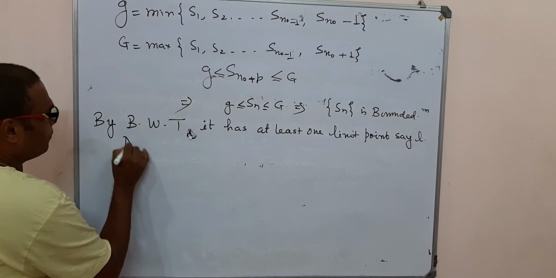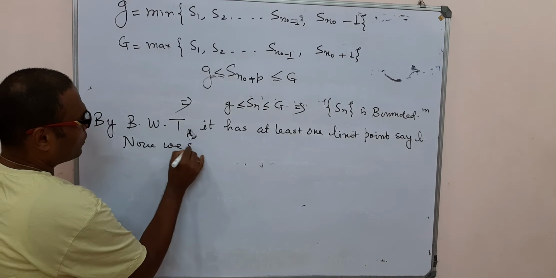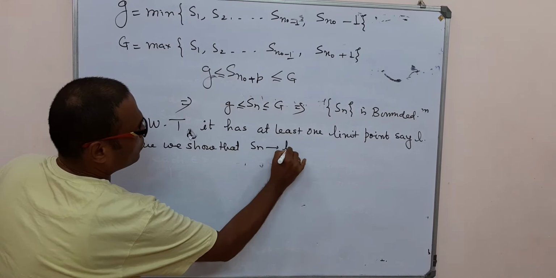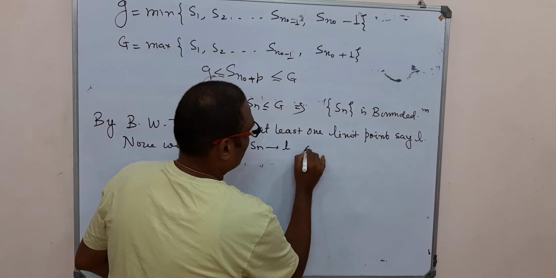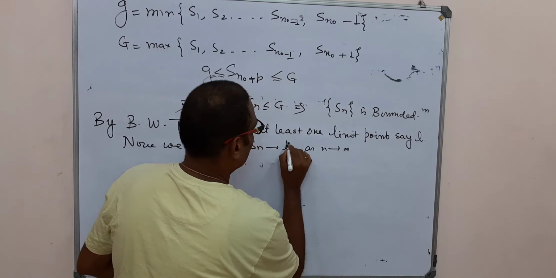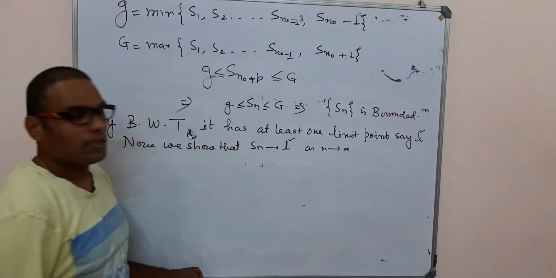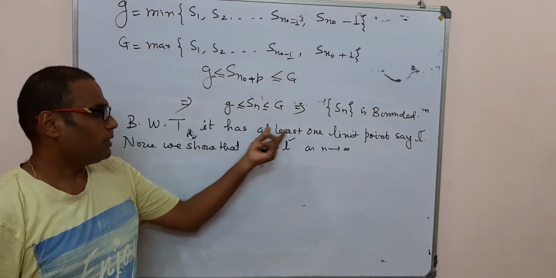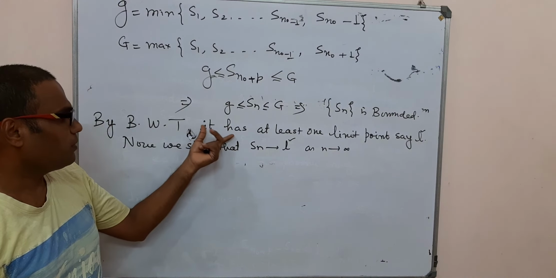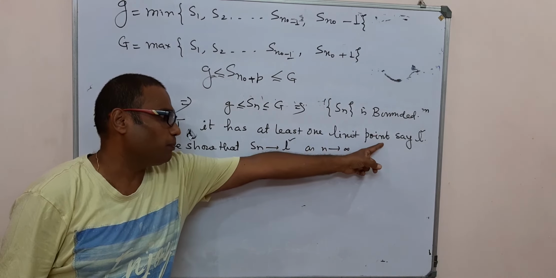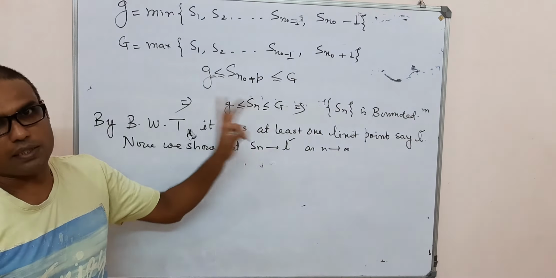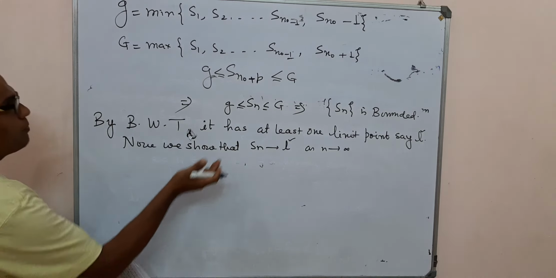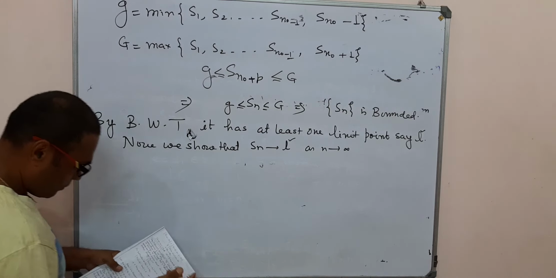Now we show that our sequence Sn converges to L as n tends to infinity. That is, this limit and this limit are the same here. That means we prove that it is bounded. We apply the Bolzano-Weierstrass theorem. Then it has at least one limit point, and this limit point is nothing but the limit of this sequence here. We establish it. So how can we prove that? We use the previous part.